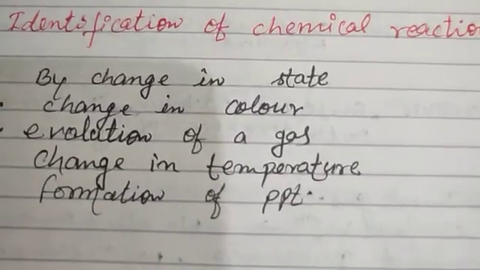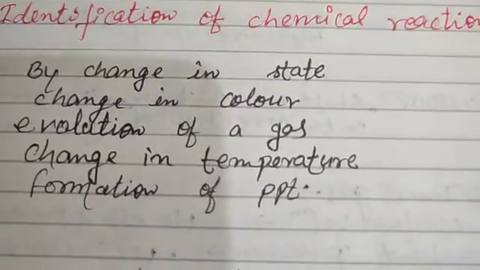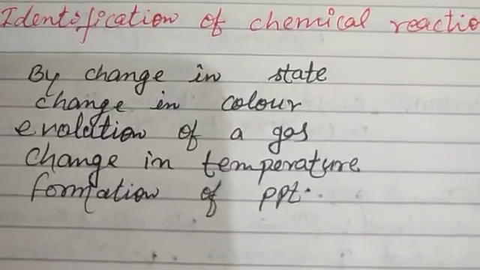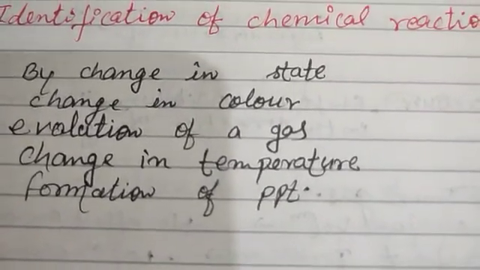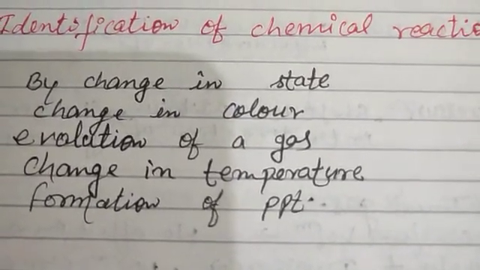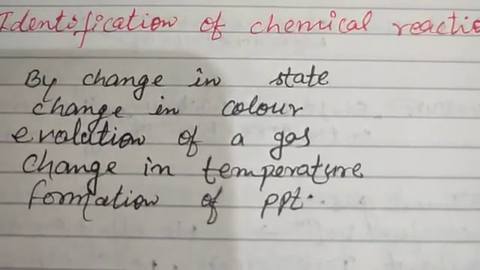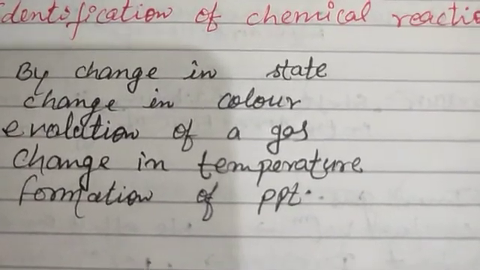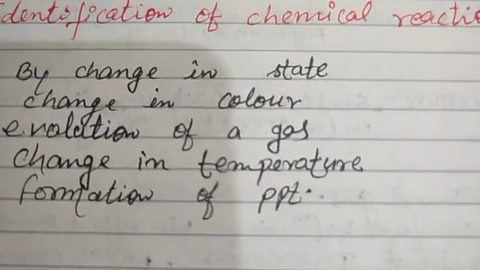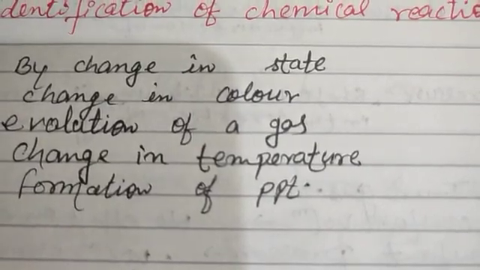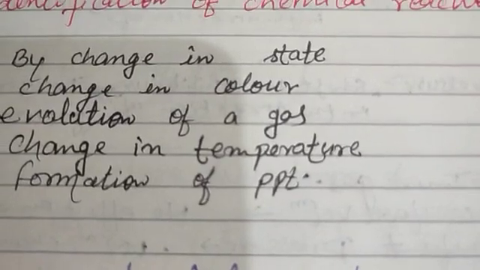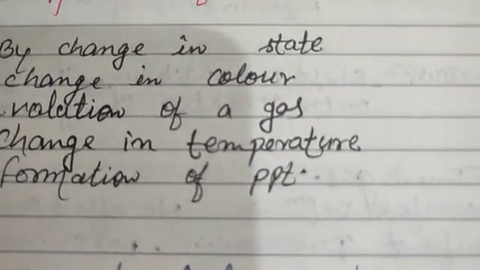During an exothermic reaction, heat is released, and the temperature of the system in which the reaction takes place rises. In an endothermic reaction, heat is absorbed by the system, and the temperature of the system decreases.